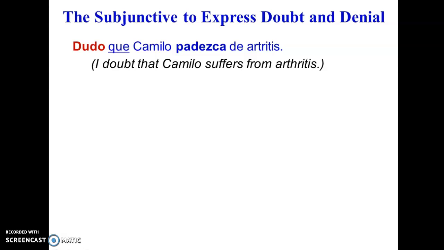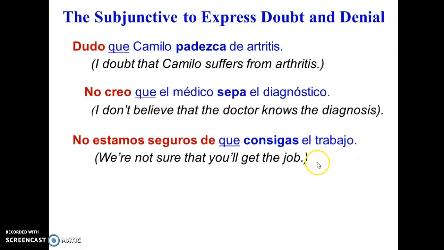Dudo que Camilo padezca de artritis. And so in this case, I doubt, right? I'm the subject, and then Camilo is the other subject. And so, dudo que Camilo padezca de artritis. And so, my verb needs to be in the subjunctive here. No creo que el médico sepa el diagnóstico. In this case, I'm not believing, I'm not sure if the doctor knows the diagnosis. So, sepa in the subjunctive.